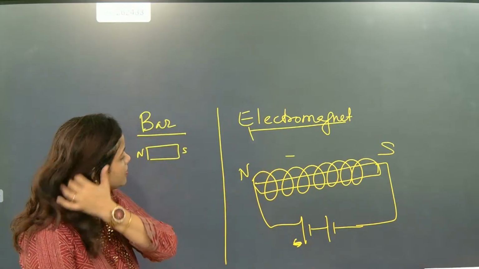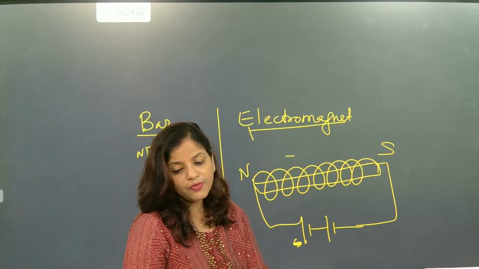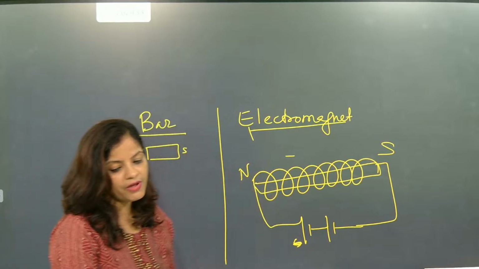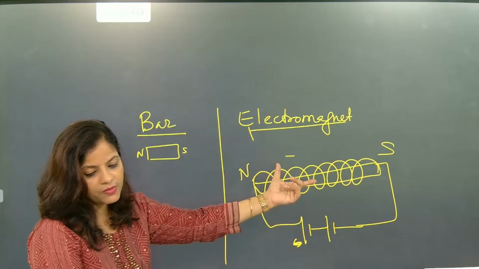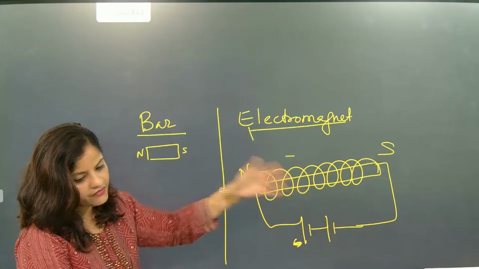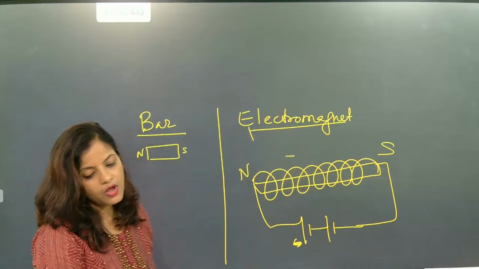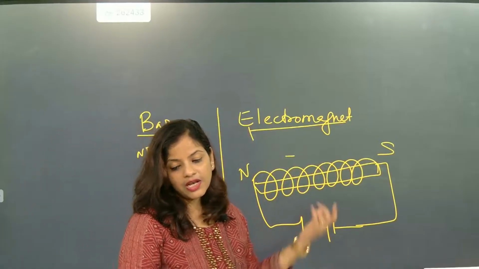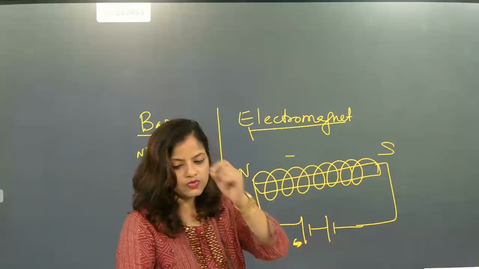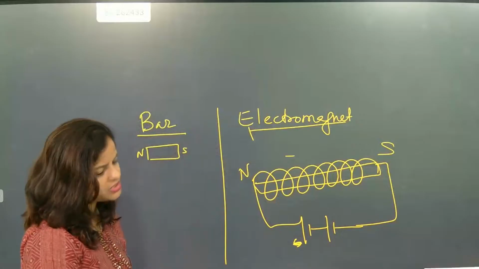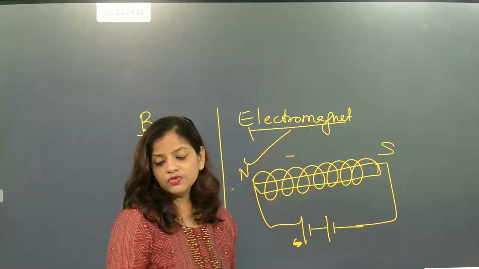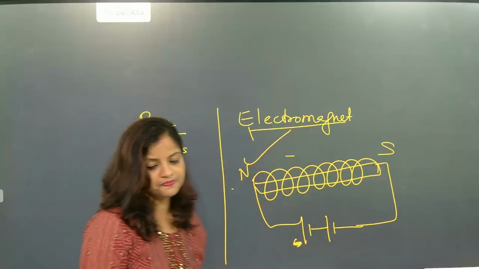I hope everybody understood. This is one of the most important parts: bar magnet and electromagnet, permanent magnet and temporary magnet. We can increase the magnetic effect of one, and we cannot increase it in the other. We can decrease the magnetic effect also. For cataract operations and such, electromagnets are used because they are used for cutting purposes also. Sharp cutting means electromagnets can be used. I hope you have understood this.